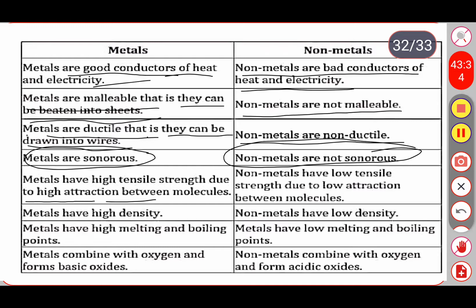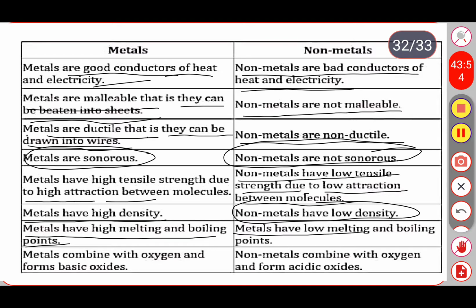Metals have high density and non-metals have very low densities. Metals have high melting and boiling points, whereas non-metals have low melting and boiling points. And the next one is, metals combine with oxygen and form basic oxides.